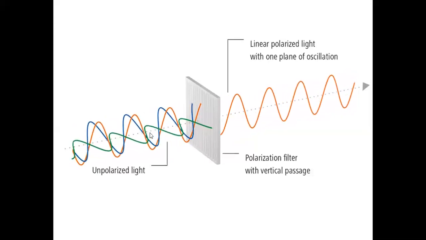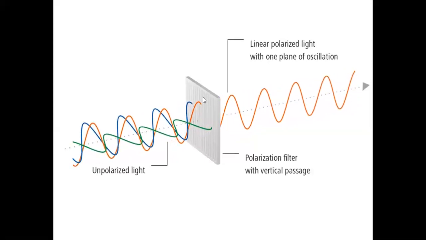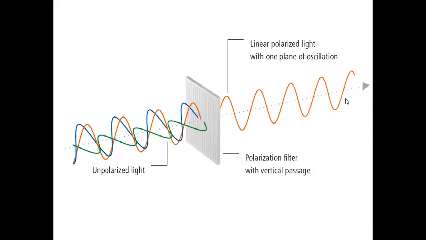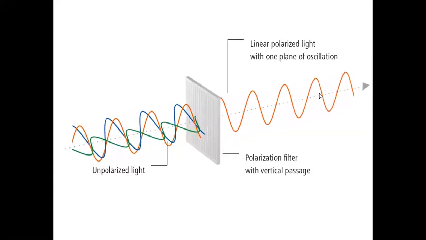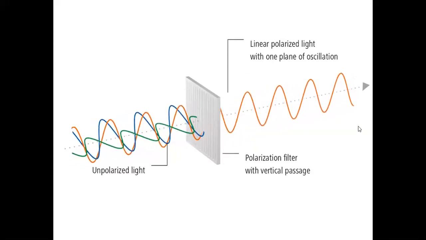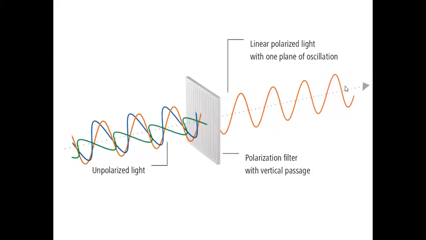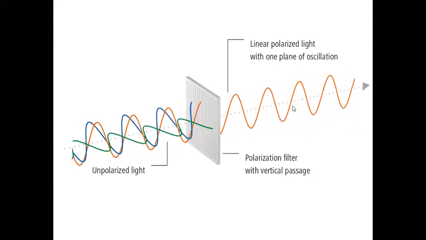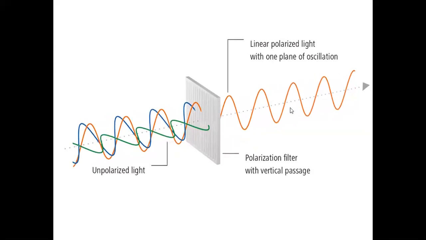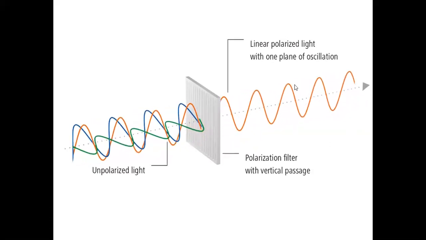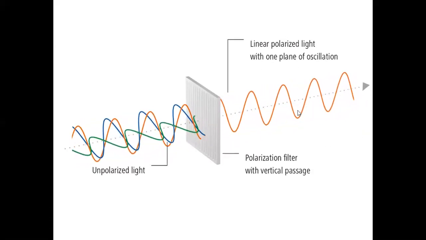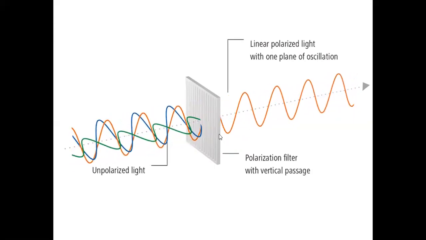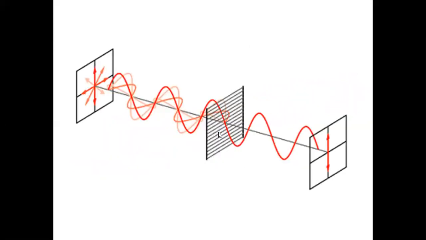So this is unpolarized light. Only those vibrations parallel to the pass axis are allowed to pass through. So you get clearly polarized light. This is the plane of vibration, and perpendicular to that you have the plane of polarization. So in this direction you have the plane of polarization, and this is the plane of vibration. This is how polarization occurs.